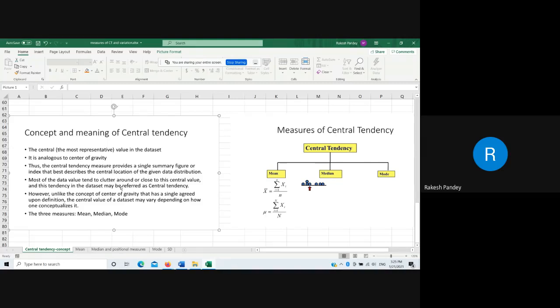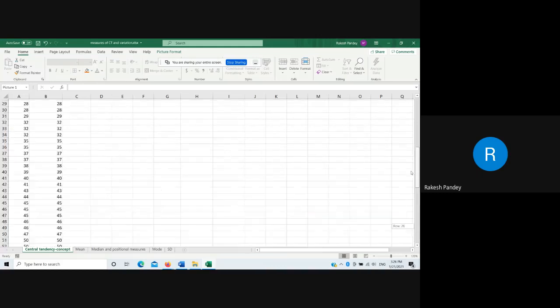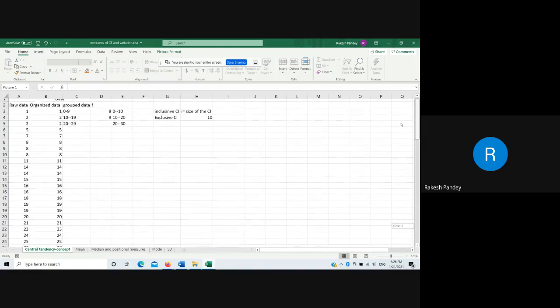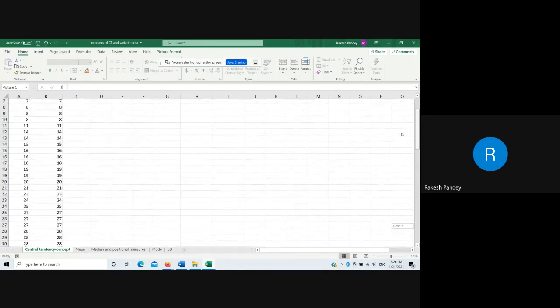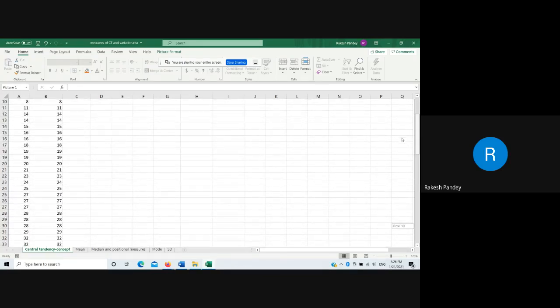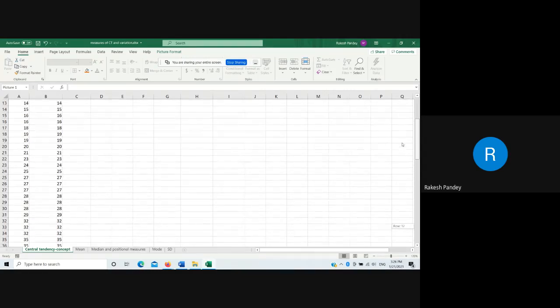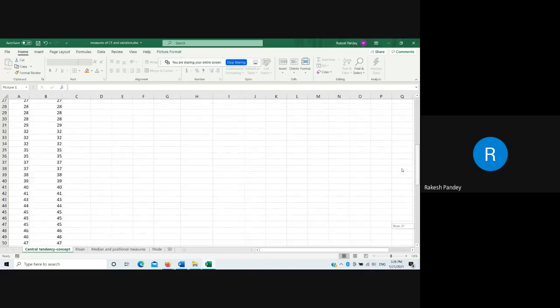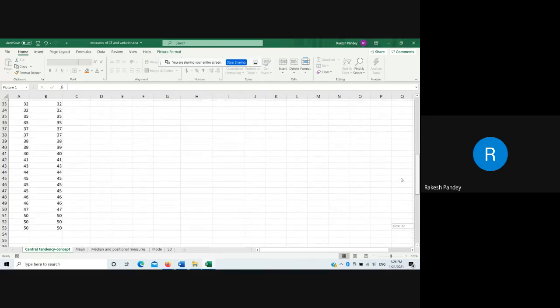Similarly, there is a data value in the data set that is similar to that center. But it is not that easy to locate the center in the data. Suppose I am showing the data again, and I will scroll it gradually. Can any one of you tell me, do you know what is the central value? Can you suggest what will be the central value and what should be the central value?